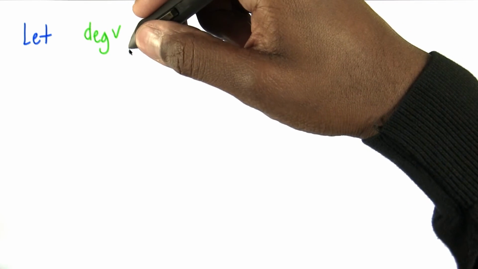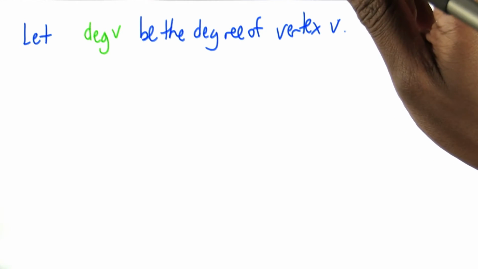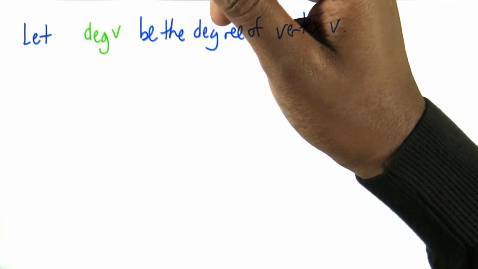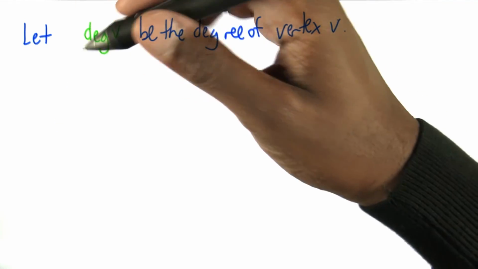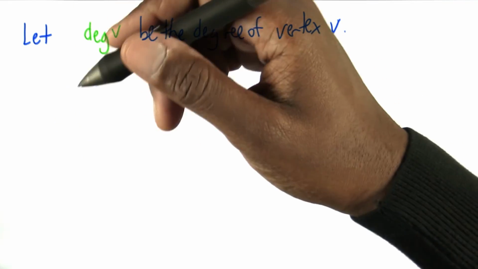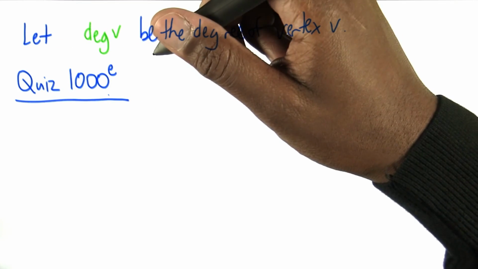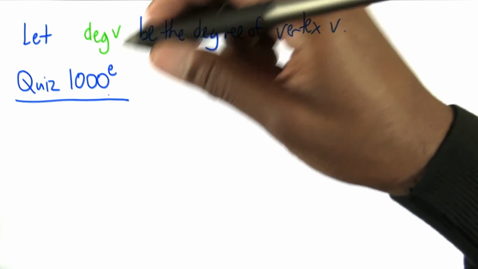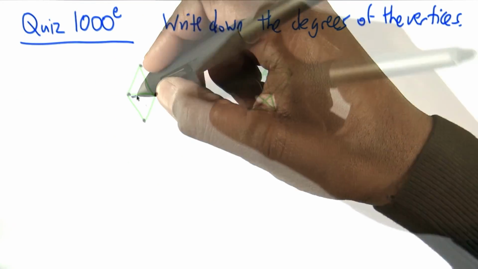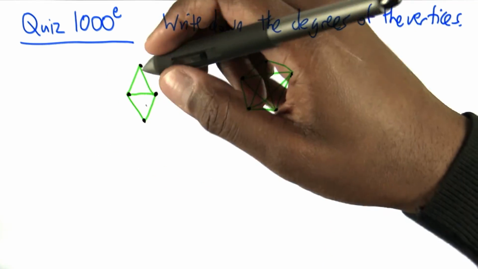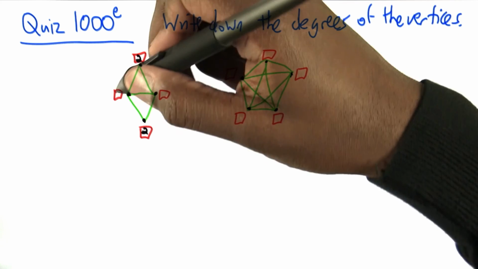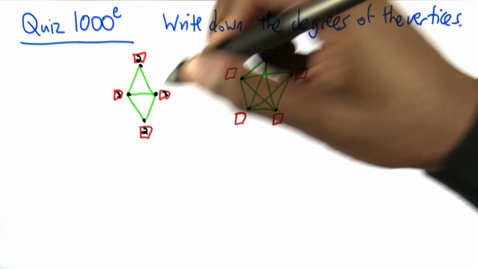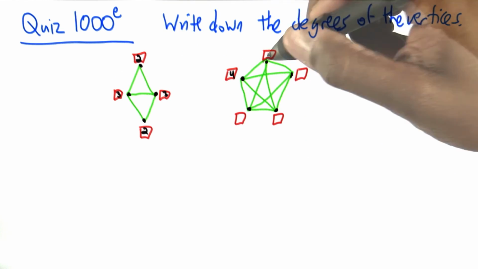Let deg v be the degree of vertex v. Someone with a lot of friends has high degree, and in the analysis of terrorist cells, such a node is considered important. This brings us to the next quiz. For these graphs, write down the degrees of the vertices. And the answer is, this vertex has degree 2, as does this, this has degree 3, as does this, and each vertex here has degree 4.